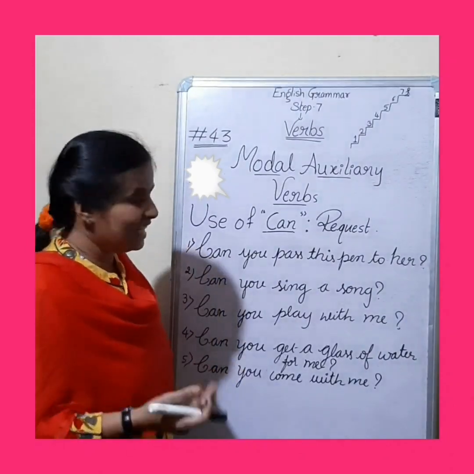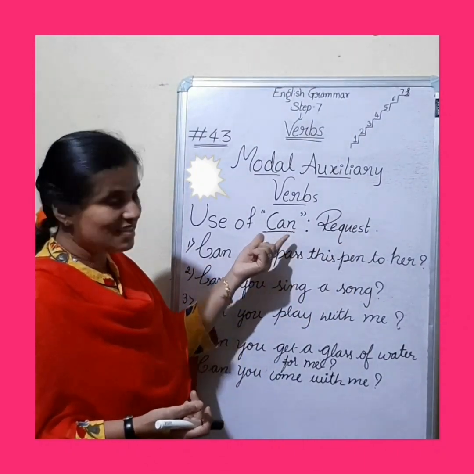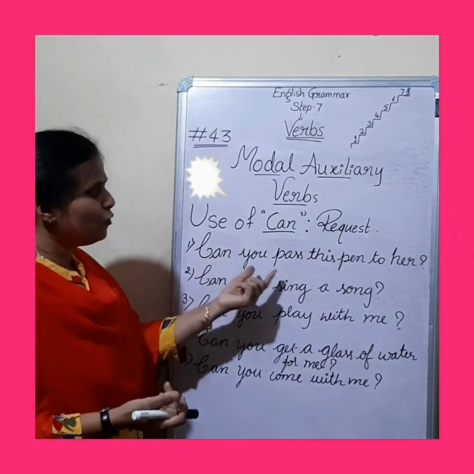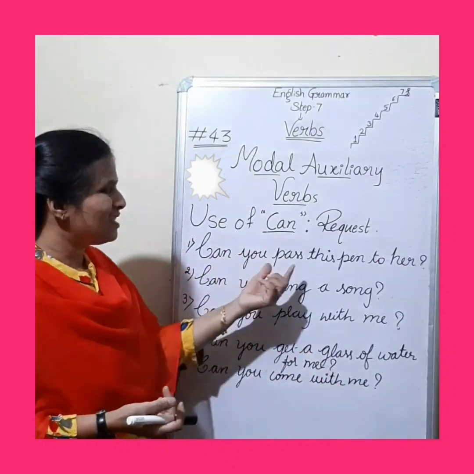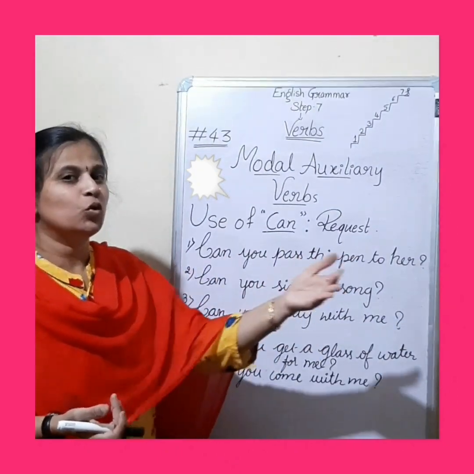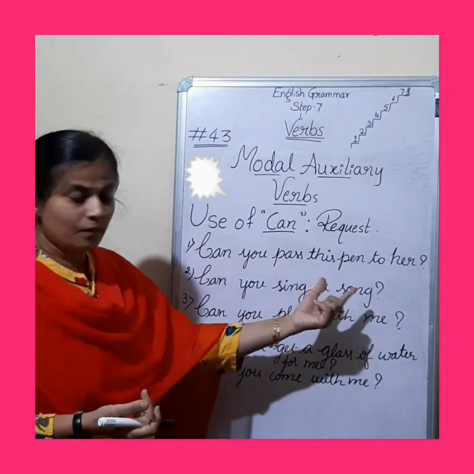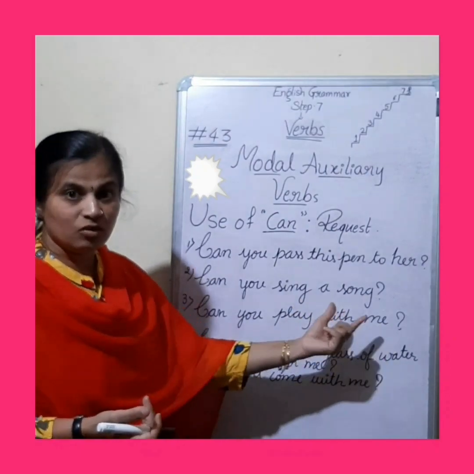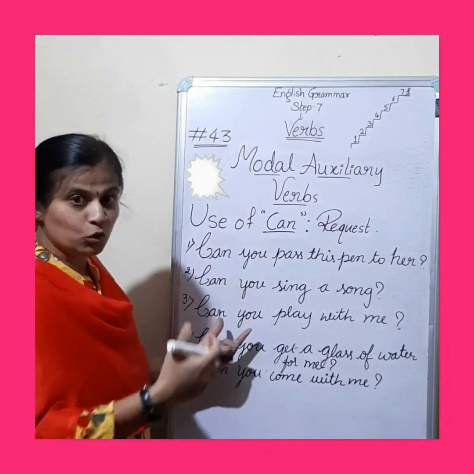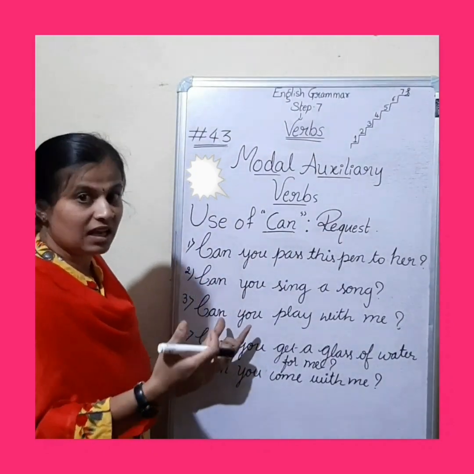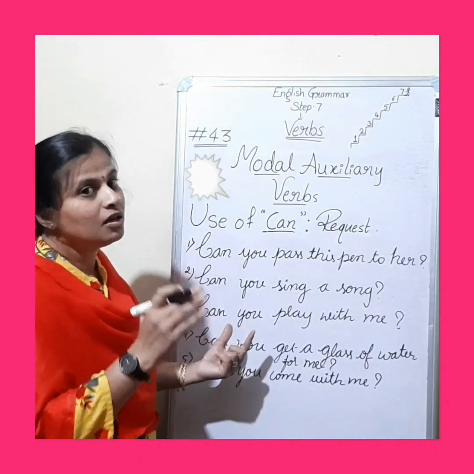Now let's see when you would like to request, how to use this can in sentences. You can have a look over here. Can you pass this pen to her? We are requesting her. Can you pass this book to her? Can you just lift this box and give me? Can you sing a song? Can you play with me? If you request somebody who is familiar to you, at that time you can use this can. If not familiar to you, then it is better to go with could.